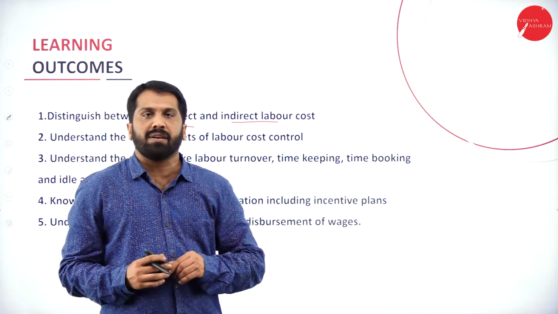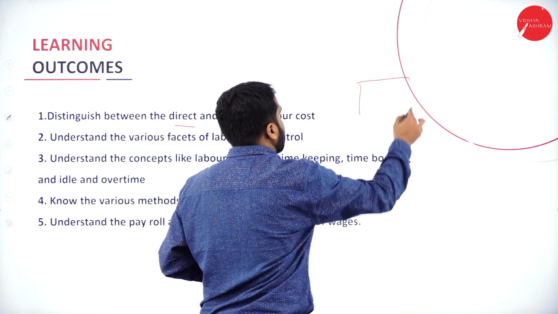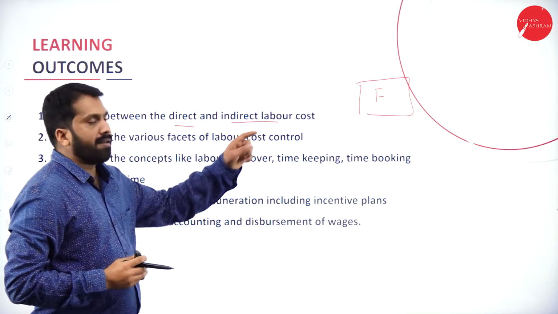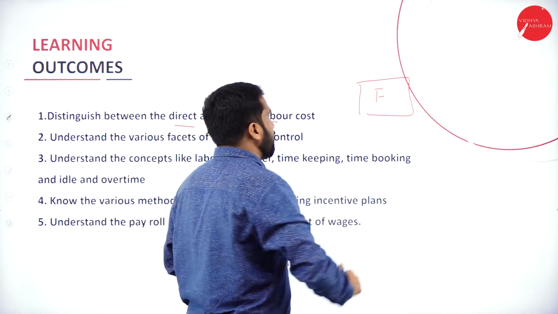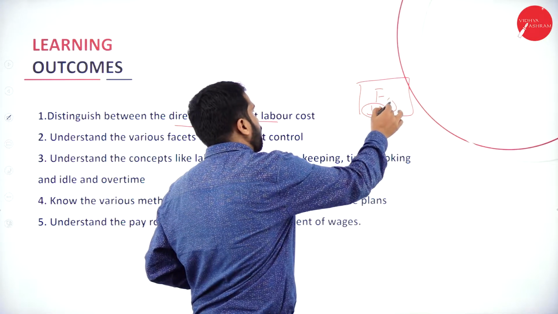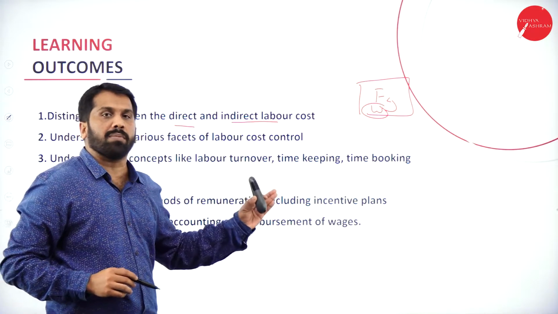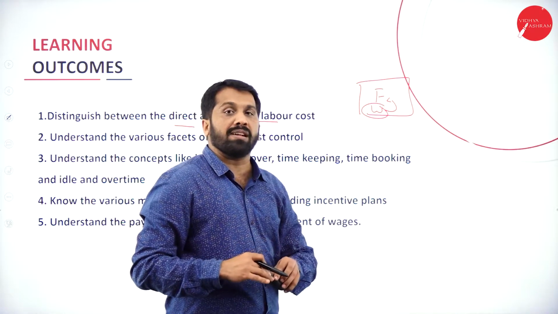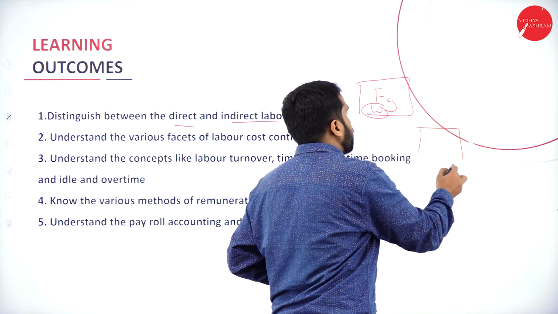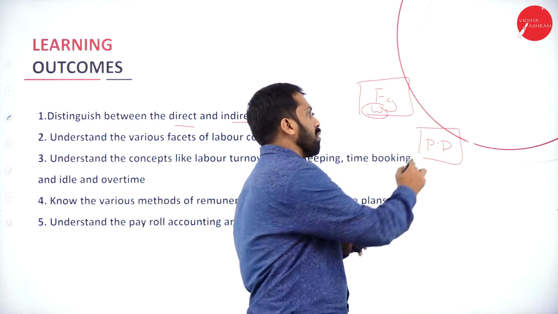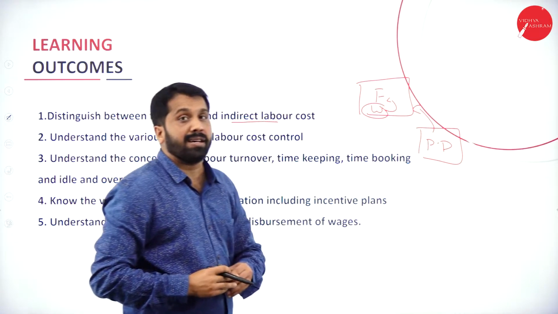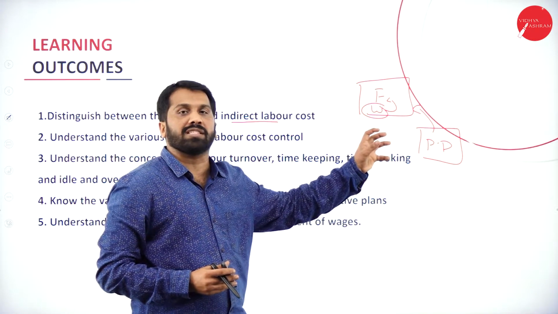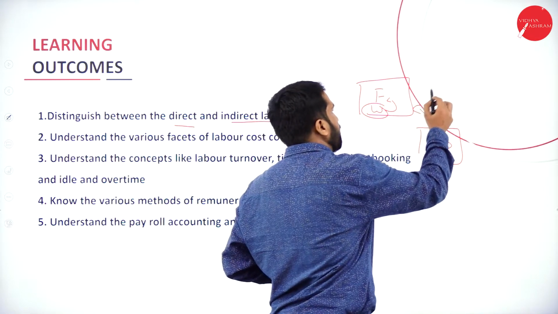I can give you an example. If you want to produce something, this is your factory. Your manufacturing process is happening in the factory. In this, the workers will be involved with the machine. They will convert raw materials into finished goods. Now, where do they get raw materials? The raw materials will be provided by the purchase department. Who will provide raw material? It will be provided by the purchase department. If they want any technical assistance like tools or something, it will be provided by stores.